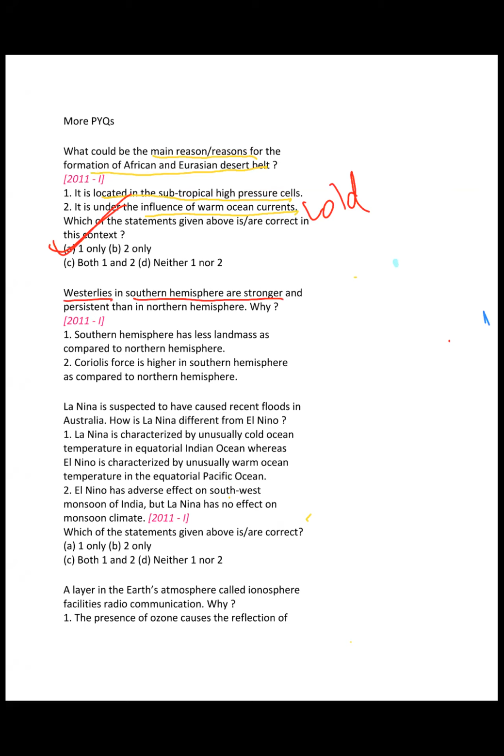Westerlies in the southern hemisphere are stronger and more persistent than in the northern hemisphere. Remember, we discussed furious 40s, roaring 50s, and screaming 60s and all that, right? They are stronger than in the northern hemisphere. Why? It has less landmass compared to the northern hemisphere. Coriolis force is stronger in the southern hemisphere compared to the northern hemisphere. One only, both, two only, neither.